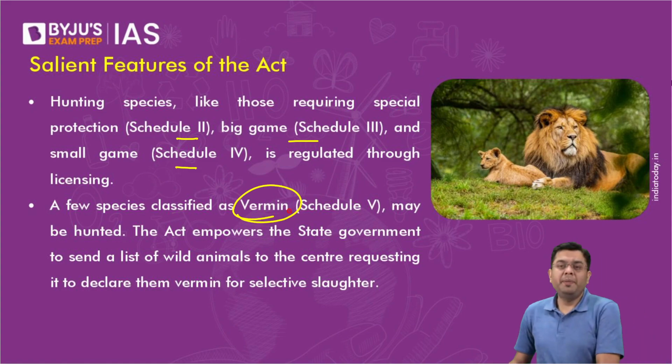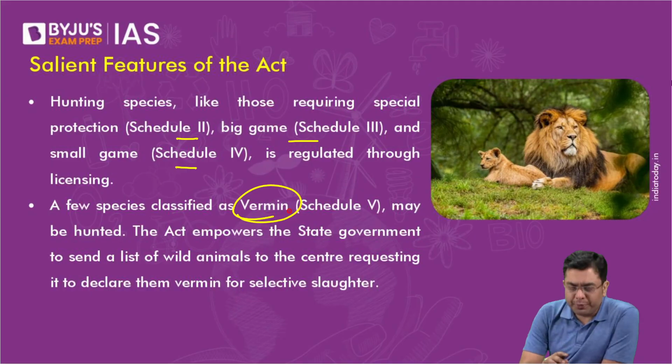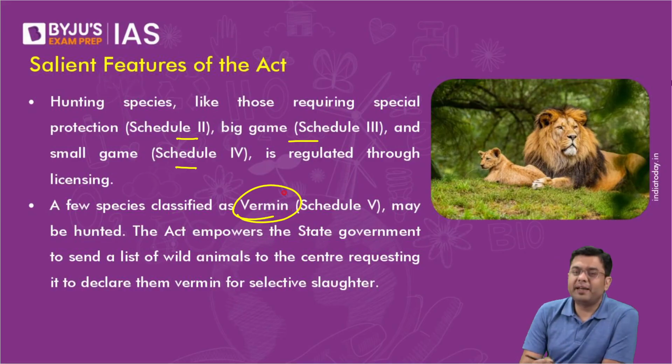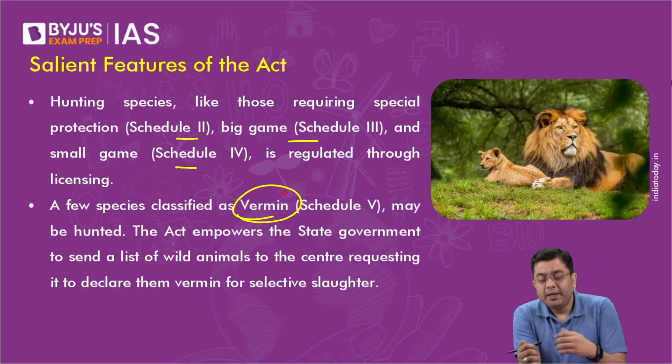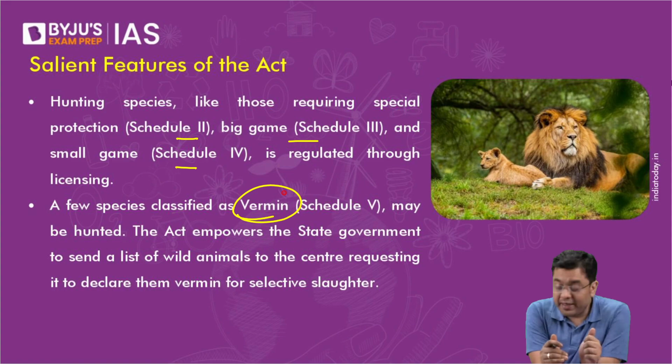Now, what are vermins? Vermin is a designation given to those particular species who, in very large numbers, end up causing a kind of nuisance, right? For example, in the case of Himachal Pradesh, the farmers face the menace from the monkeys.